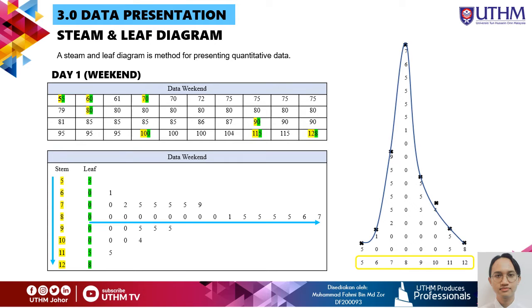And then place the leaf in order, which is the green color, in each row from the smallest to the largest. As you can see, the arrow is horizontal from left to right. And then we need to create a key for the stem and leaf diagram so that people know how to interpret the diagram. As you can see, the diagram on the right, which shows the distribution curve, is the interpreting distribution of data from the stem and leaf diagram that we constructed before.